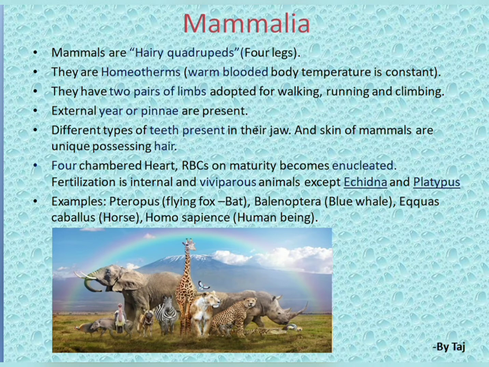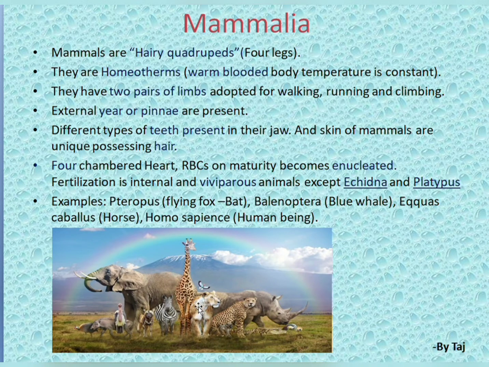An external ear, the pinna, is present for hearing. Different types of teeth are present in their jaws, like canine, molar and premolar. The skin of mammals is unique, possessing hair over the whole skin.